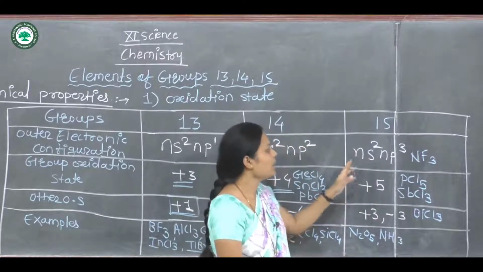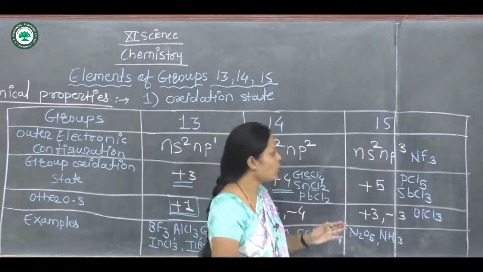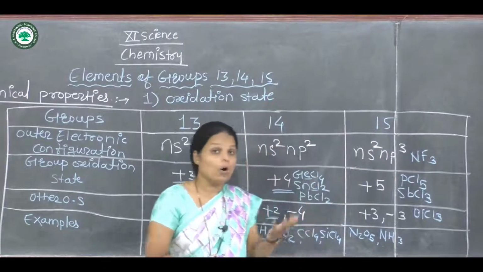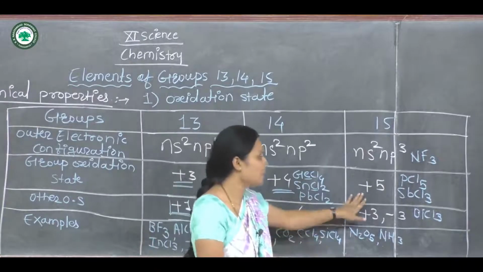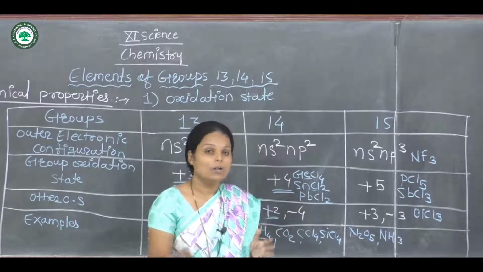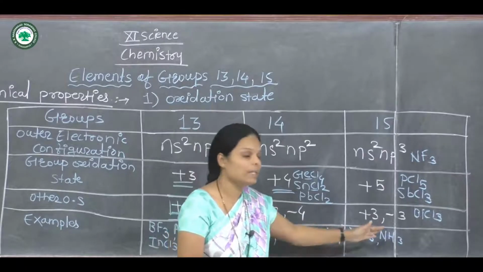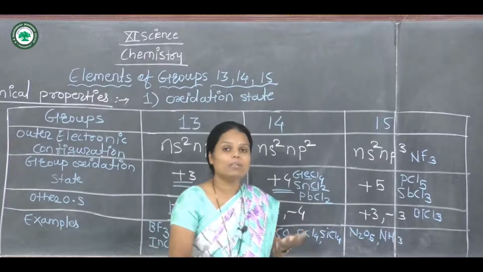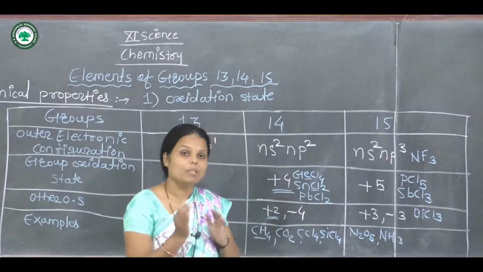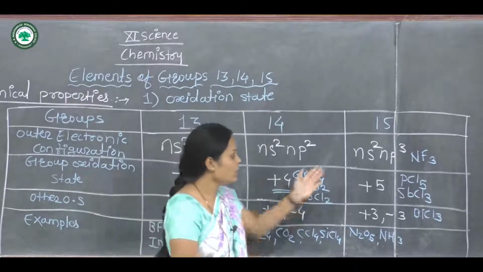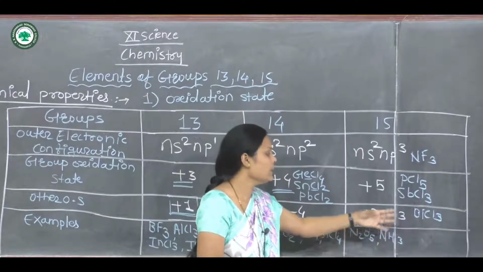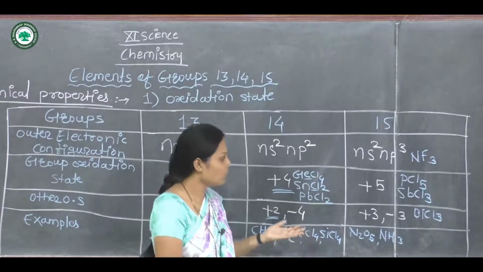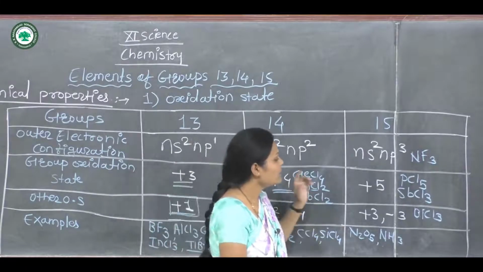Now I repeat the group 15 again. The general electronic configuration is ns2 np3. Its oxidation state is commonly +5, and sometimes +3 or -3. Now the examples of group 15: we know that group 15 is the nitrogen family and the first element is nitrogen. Bismuth is the last element of group 15, as we discussed in the previous lecture. These are the examples.